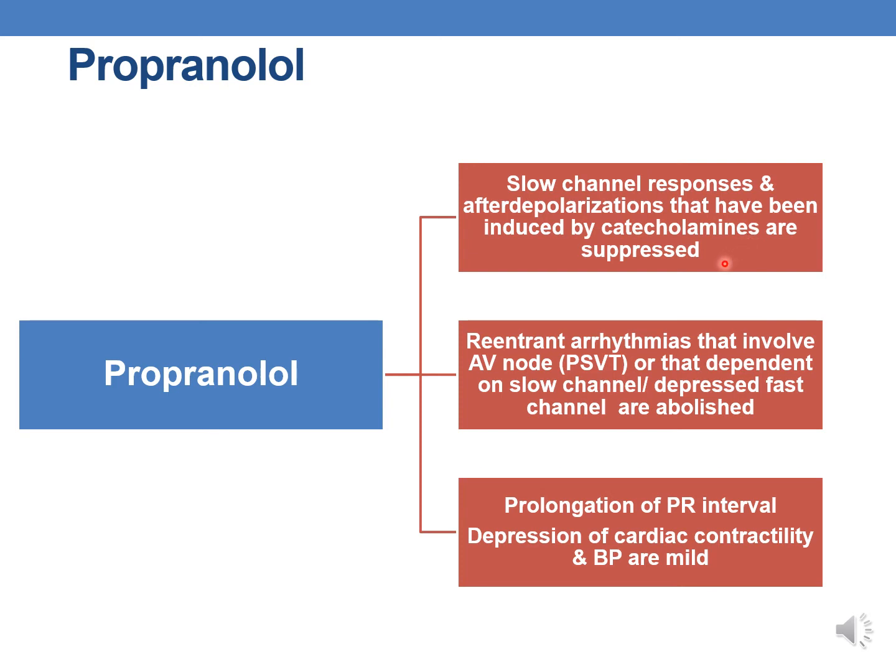Thereby arrhythmias which occur due to after depolarizations can be suppressed. And similarly, reentrant arrhythmias that involve AV node like paroxysmal supraventricular tachycardia or that are dependent on the slow channel and depressed fast channel are also abolished.